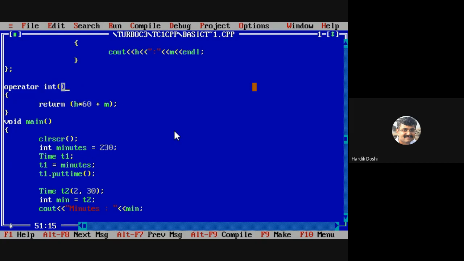But there we used to do it, in operator overloading. That was operator overloading; this is type conversion. So in type conversion we cannot pass any argument to the casting operator function. Is it clear? If I had written plus here instead of int, I could pass arguments and have a return type also. But as it is not an operator, it is a data type, I cannot return anything nor can I pass any parameter.